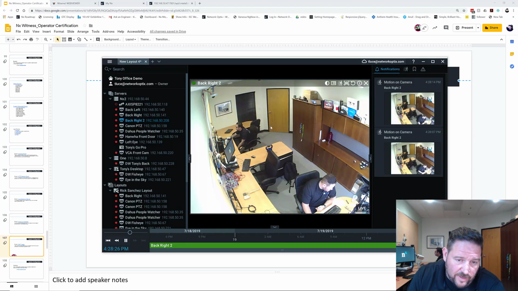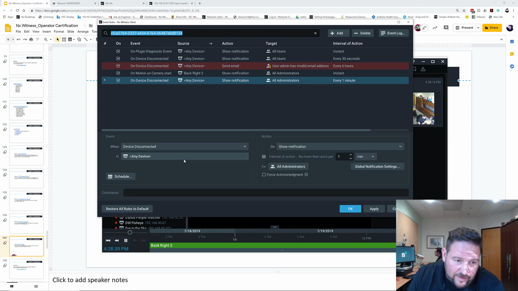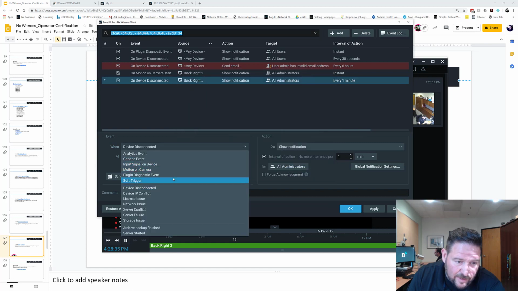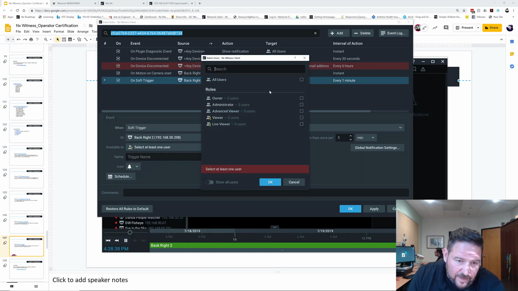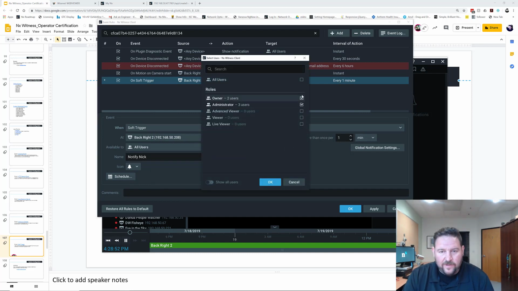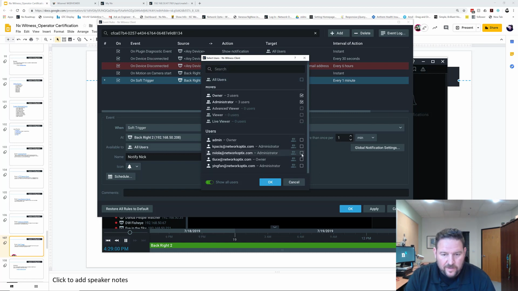So to set up a soft trigger, we want to go to the same camera we were just on. Go to camera rules. Let's add another rule here. We're going to check soft trigger here, and make it available to all users. We're going to call this trigger notify Nick. We're going to run it all the time. And we're going to show a notification, and we're only going to show a notification to specific users, which is, you know what, we'll show two users, me and Nick, so you guys can see it as well.